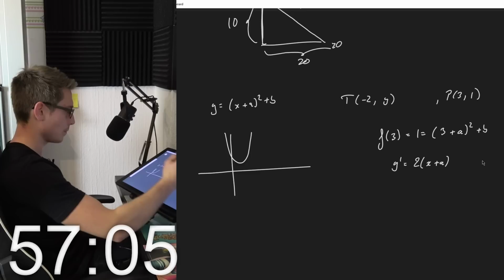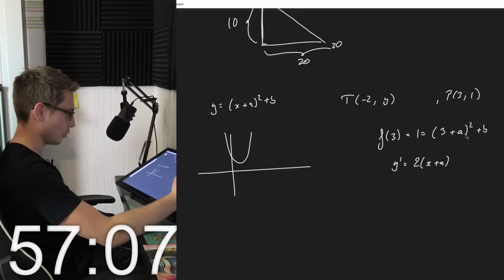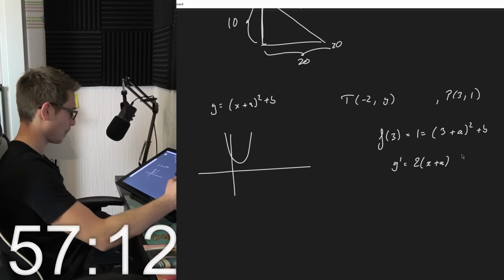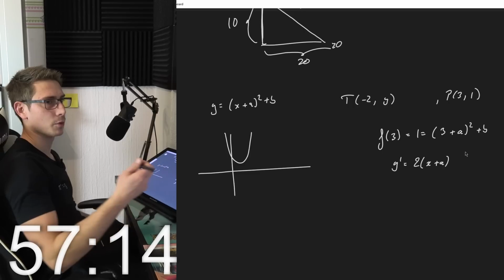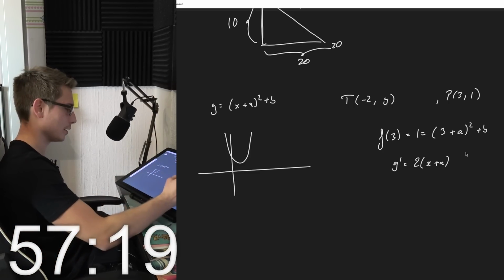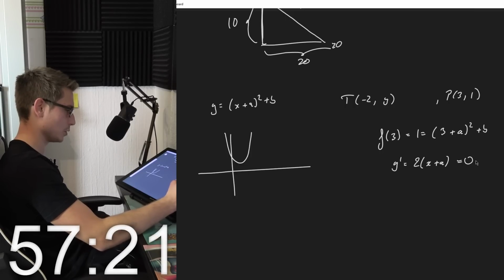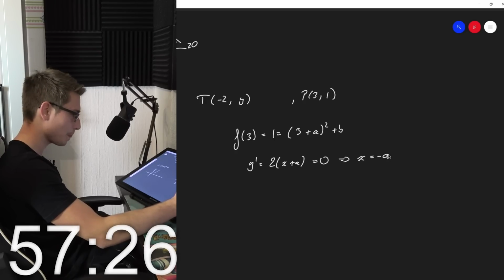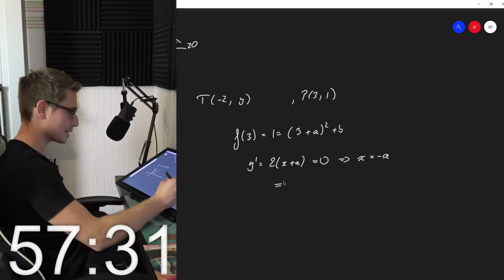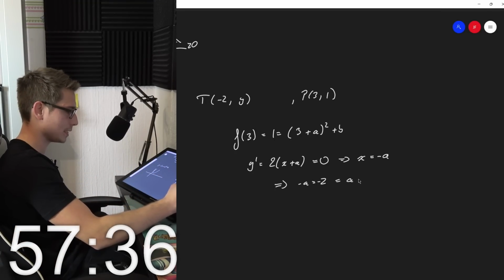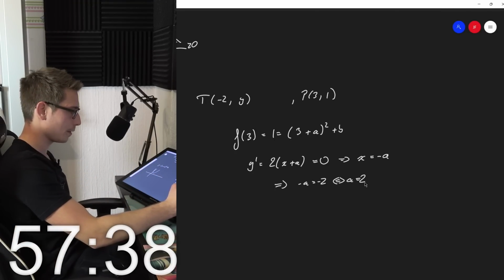So this must be equal to 0, meaning x must be equal to negative a. Since this is the x coordinate, negative a must be equal to negative 2. That means a is equal to 2.